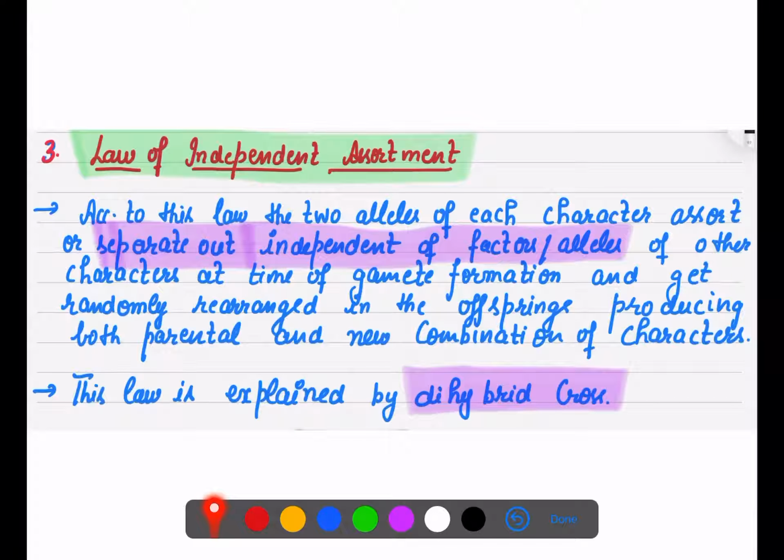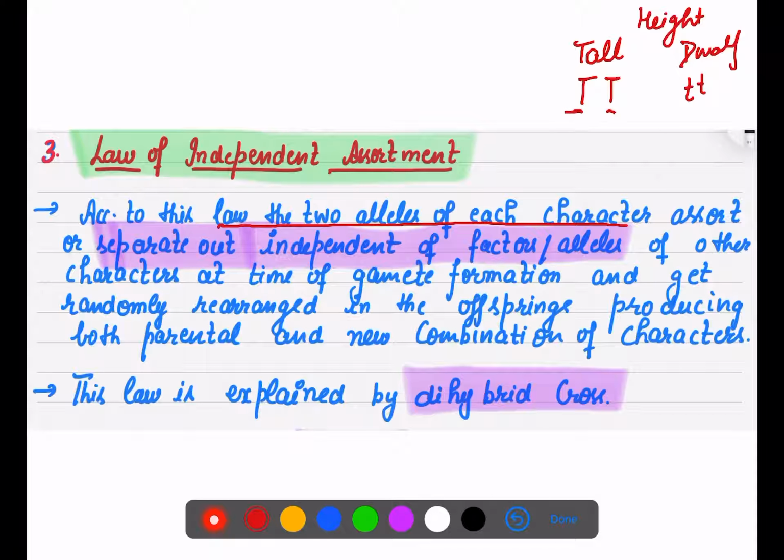Next one is the law of independent assortment. Now two alleles are there of each character. Like here the character is height, and for tall it is T, and for dwarf or short it is small t. Now the two alleles of each character assort or separate out independently. They are not dependent on capital T, and small t is not dependent on capital T.